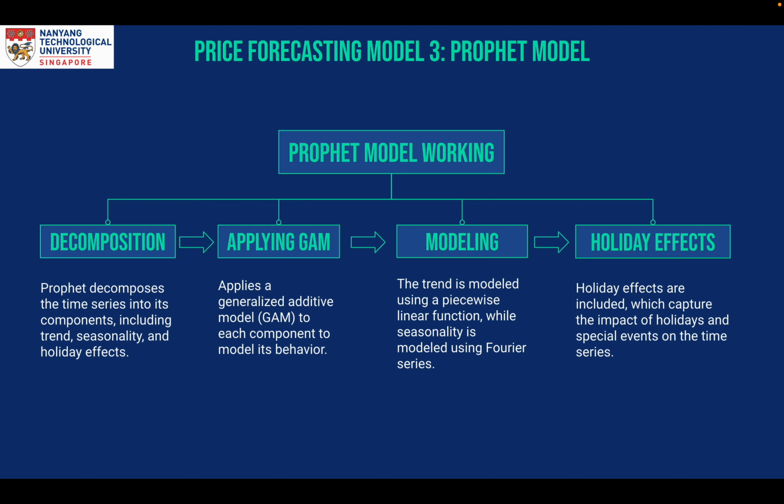The Prophet model works by first decomposing the time series into its components such as trend, seasonality, and holiday effects. It then applies a generalized additive model to each component, followed by modeling of the trend using a piecewise linear function and modeling seasonality using the Fourier series. Finally, it adds the holiday effects, which capture the impact of holidays and special events on the time series.